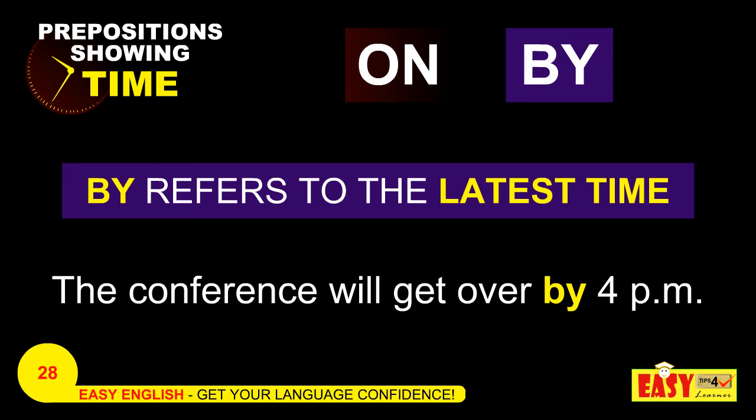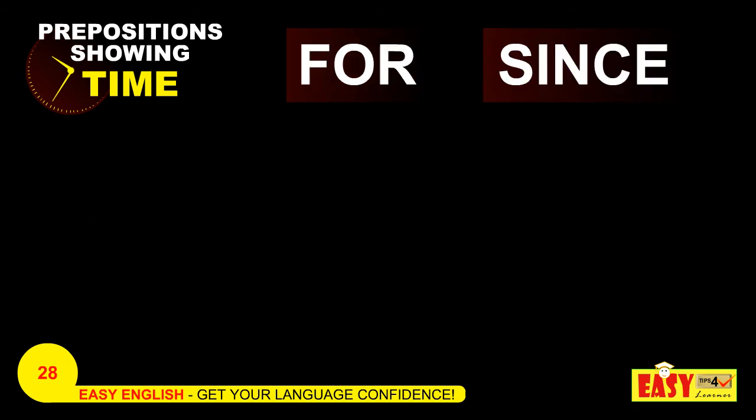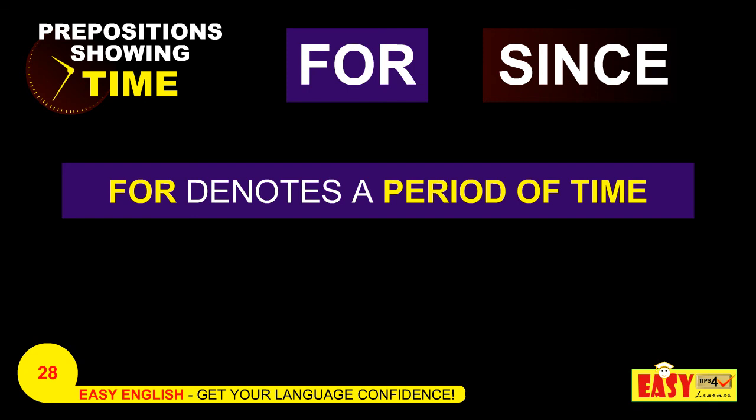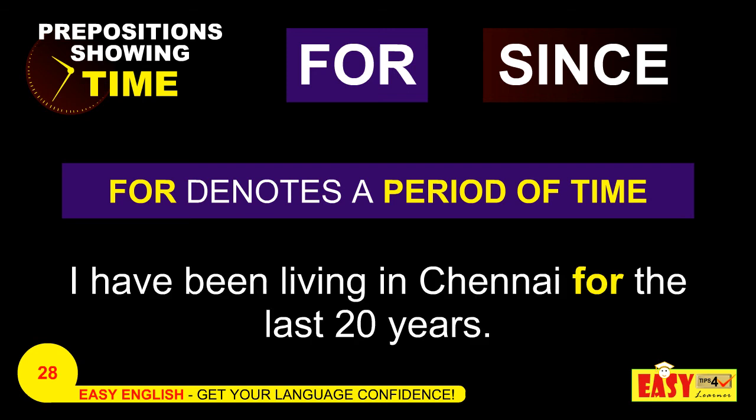Now let us discuss the prepositions for and since. The preposition for also denotes a period of time and it is used with the perfect continuous tense. So shall we see an example? Look at this sentence. I have been living in Chennai for the last 20 years. So here for denotes a period of time.